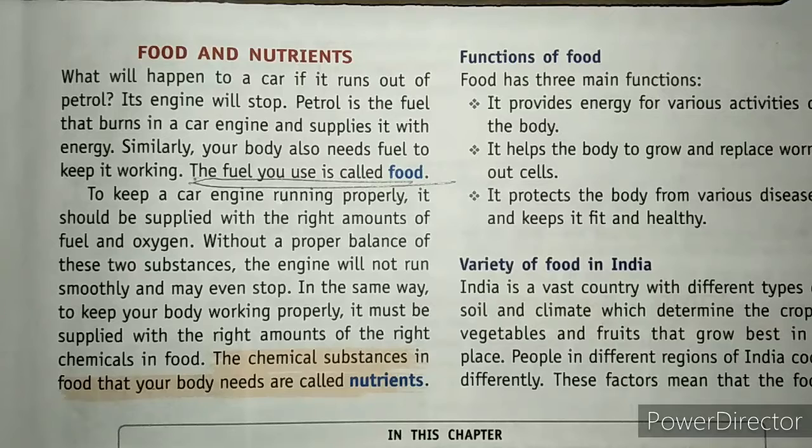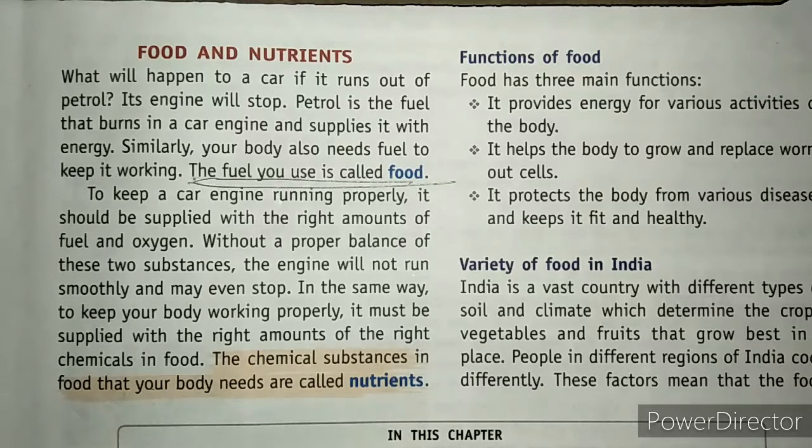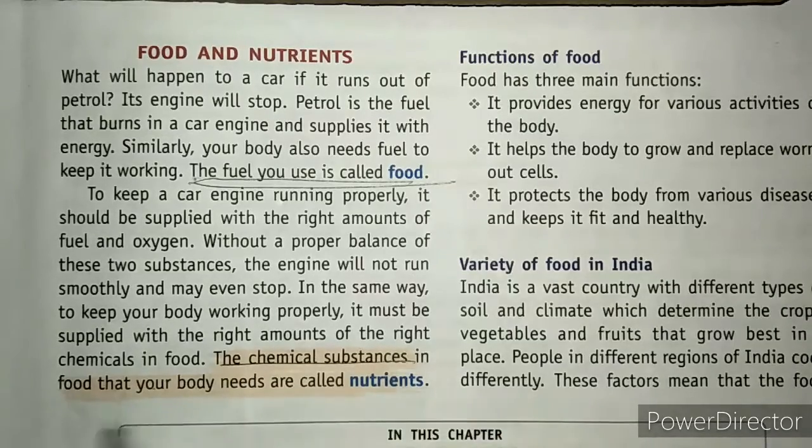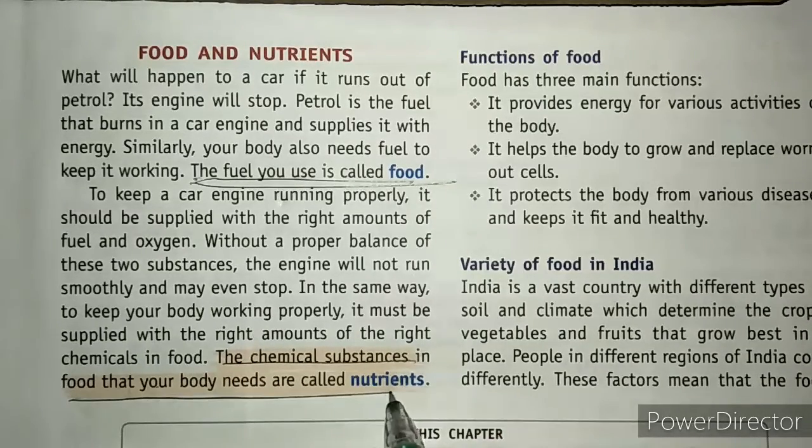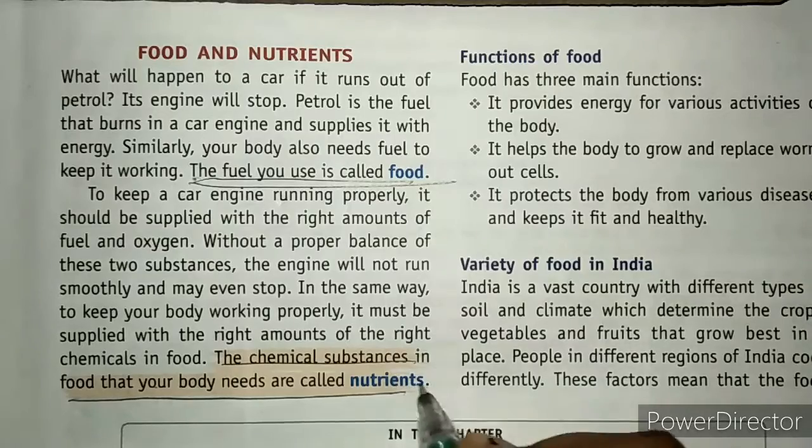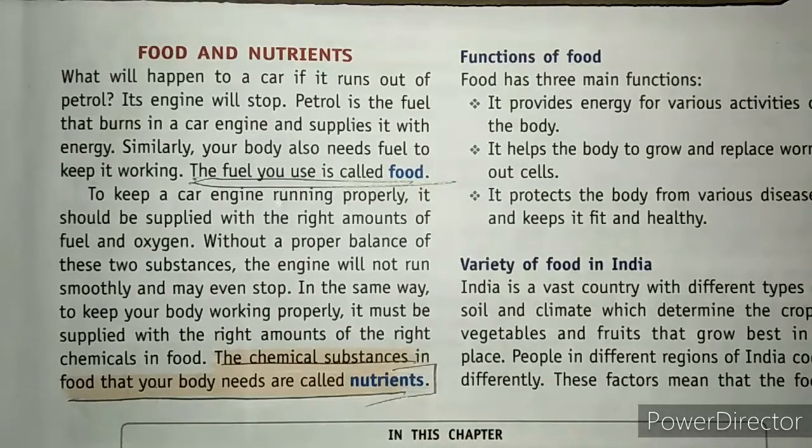And what are nutrients? These are some chemical substances that are present in the food that we take, and these are what our body requires. So what is a nutrient? It's a chemical substance in food that our body needs. These are called nutrients.